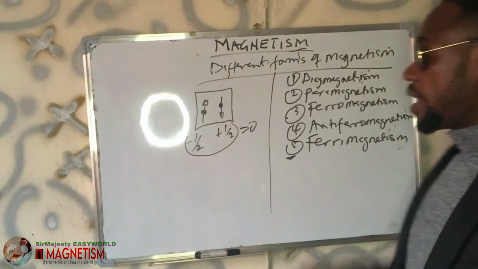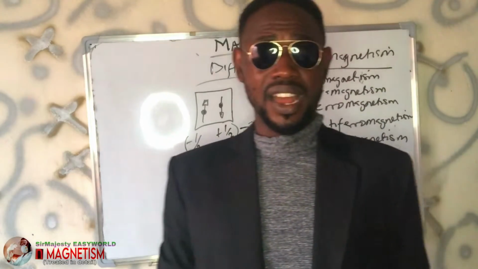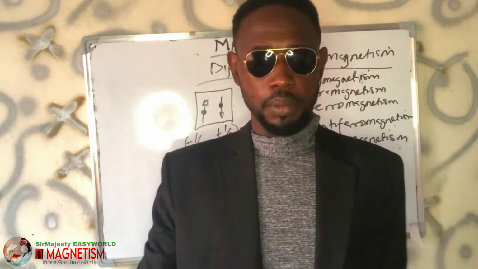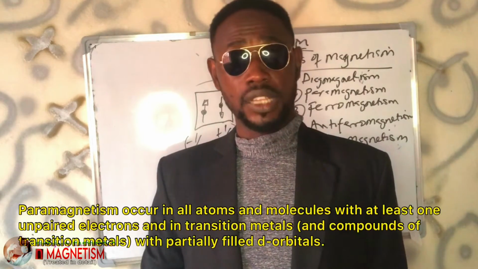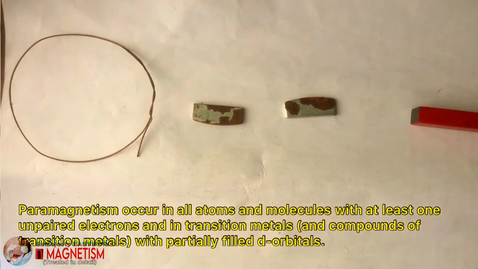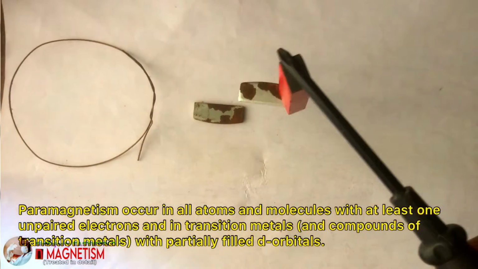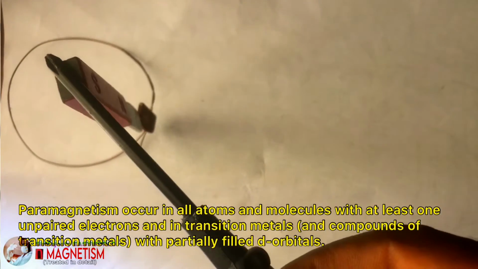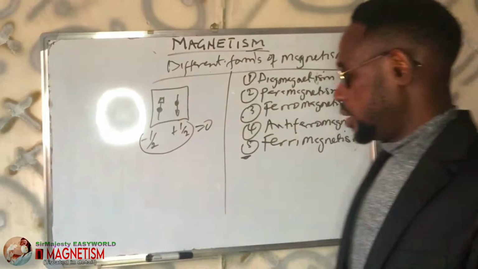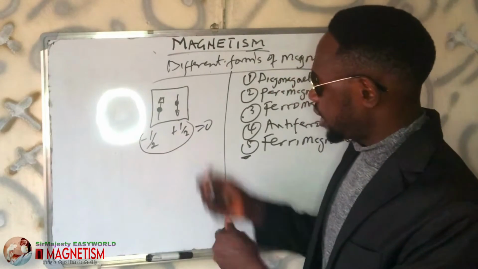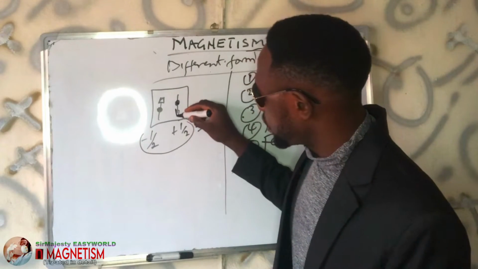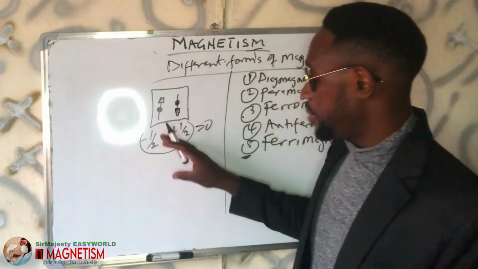Then paramagnetic substances are substances that are attracted to an external magnetic field. In other words, they are substances that have unpaired electrons. They are substances that have what? Unpaired electrons. Therefore, they are substances that at least have a magnetic field. Like I told you, if you check this type of spin, they spin in opposite directions, and that makes it 0 magnetic.